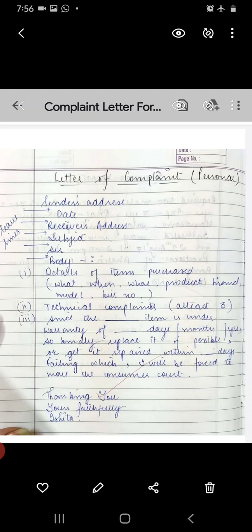So this is what you can discuss about. So in the second paragraph, technical complaints at least 4, 4 ज़रूर आपको लिखनी है.